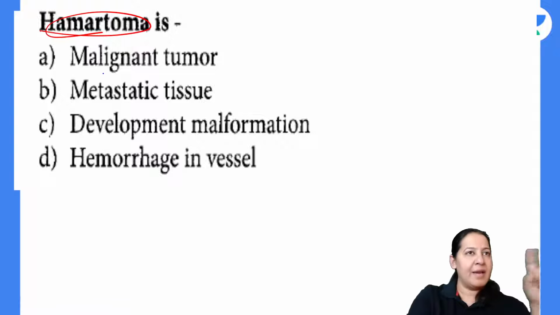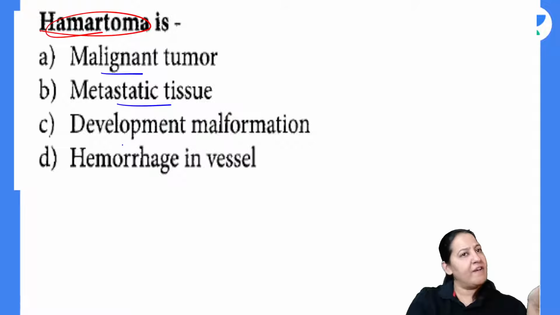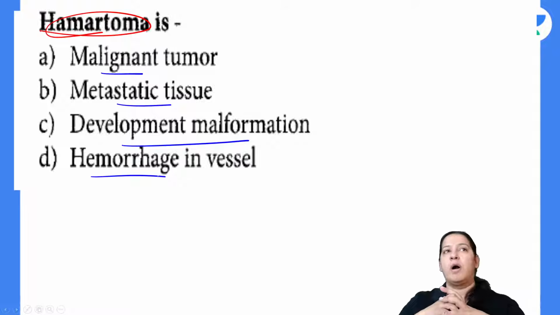So what is true? Is it a malignant tumor? Is it a metastatic tumor? Or is it a developmental malformation? Or is it hemorrhage in a blood vessel, which is known as hamartoma? What is true about hamartoma? Who will tell me the correct answer among the four? Shriya, Vinay, Z, what is the correct answer?